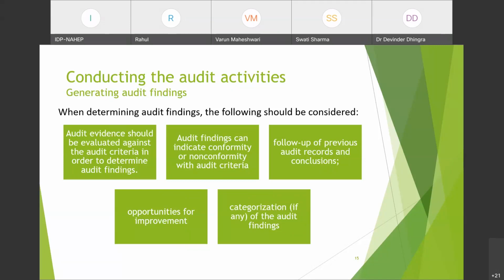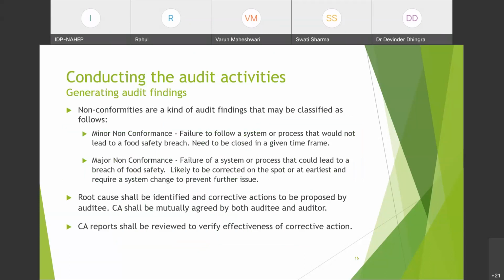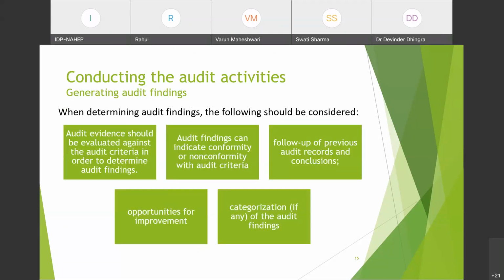Then comes categorization of any of the audit findings. Once you have found out the audit findings, then categorization is also important. Like which was conformity, which was non-conformity, which was opportunity for improvement, which was minor non-conformity, and which was major non-conformity.